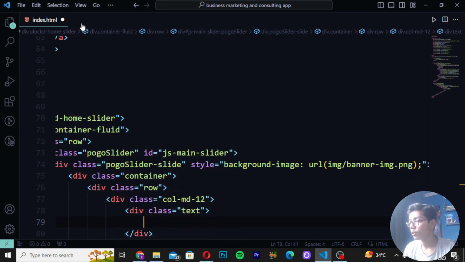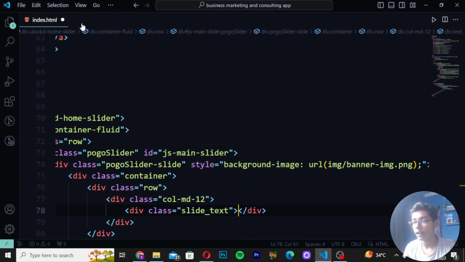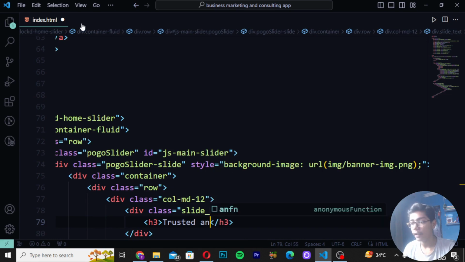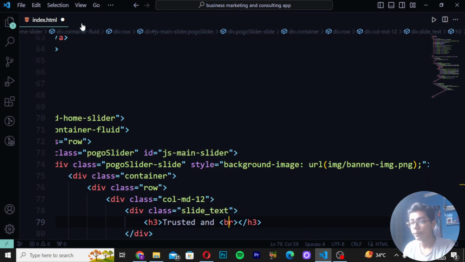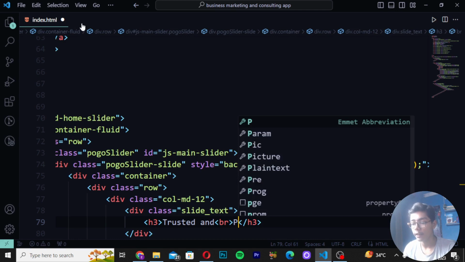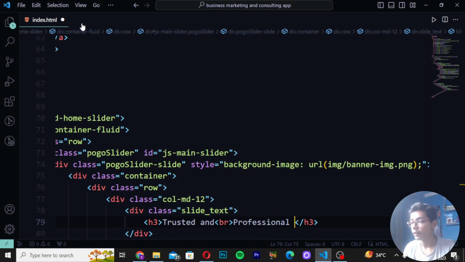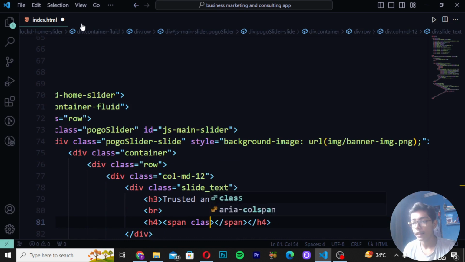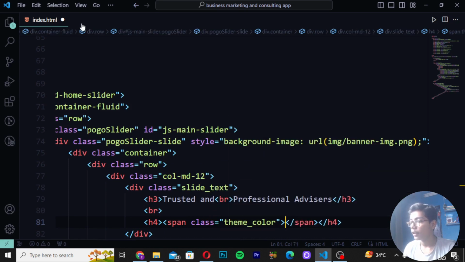Then you have to now just do one thing, you can just move here and then you can write here slide underscore text. Then you have to just write h3 and write here trusted and br tag, and then you have to now just press backspace to get some space here. Write here professional, and then you have to write here advisors. Then br tag, h4, and then you have to write here span tag class, then you have to now just write here theme underscore color. Then you have to write here for your business,